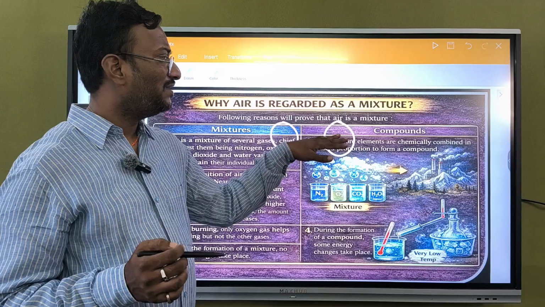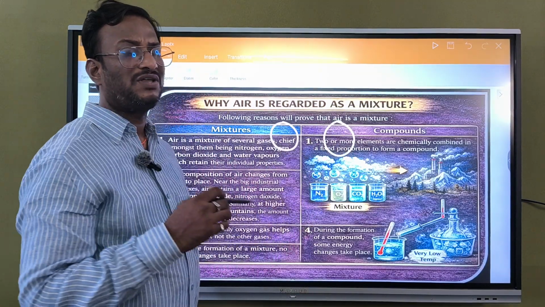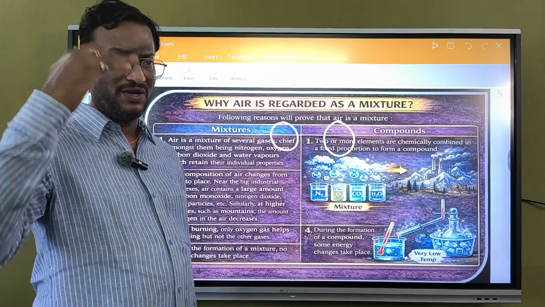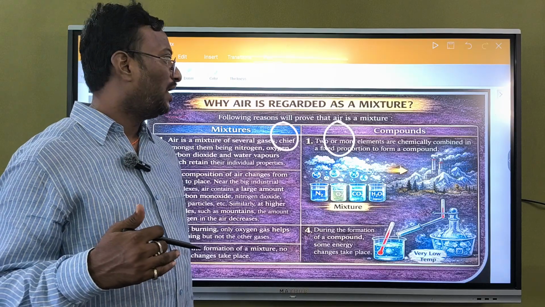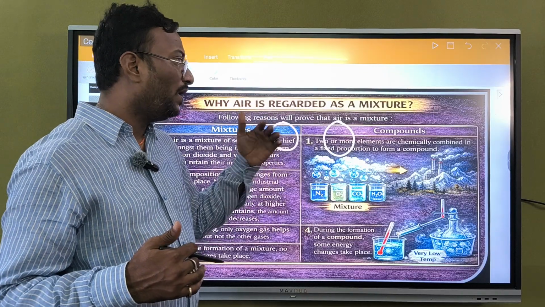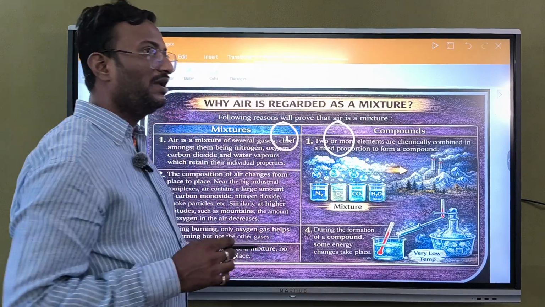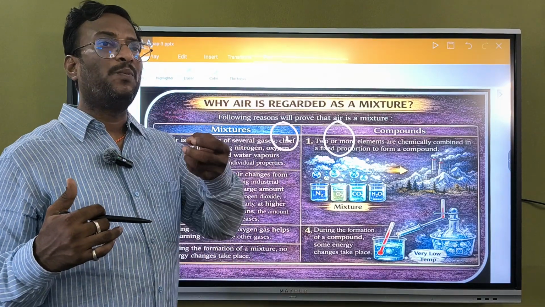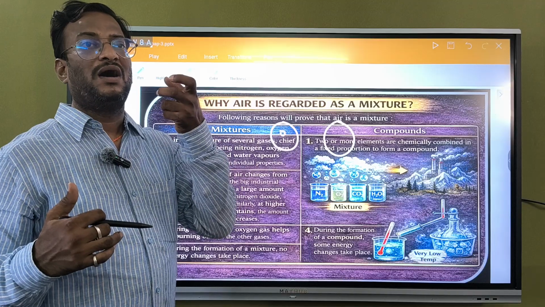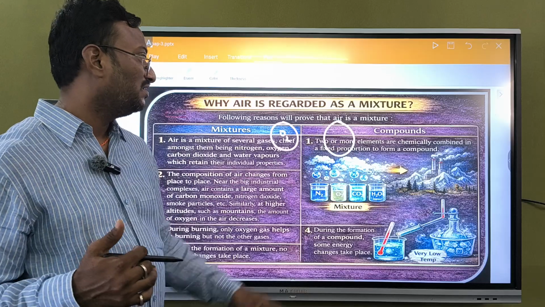In the mountain region, the oxygen molecules will be very few, as the oxygen density is more at lower altitude, where we will find many oxygen molecules. That is why in lower areas much oxygen is available, its density is more, so we can breathe easily. There we cannot breathe.